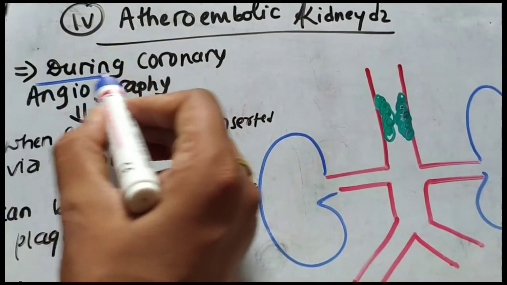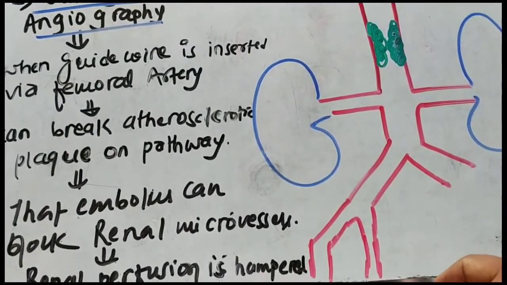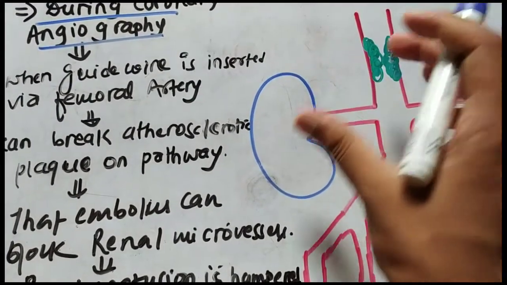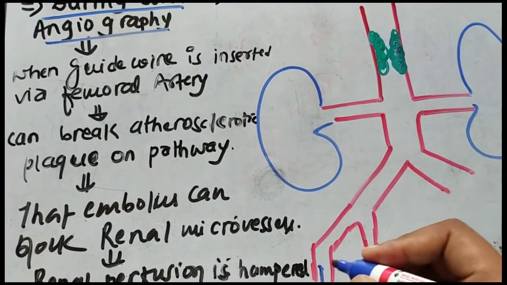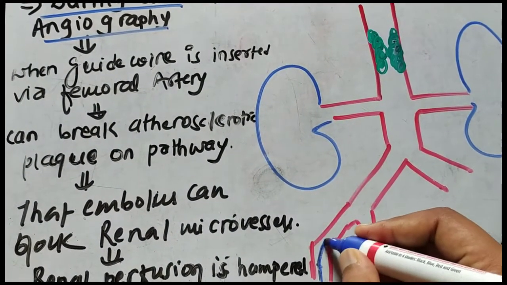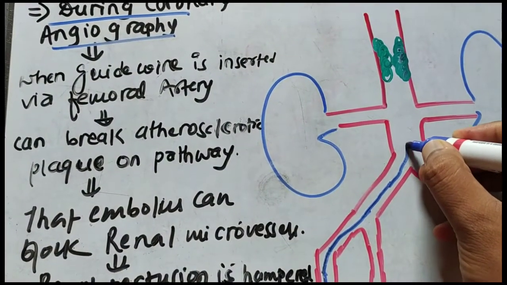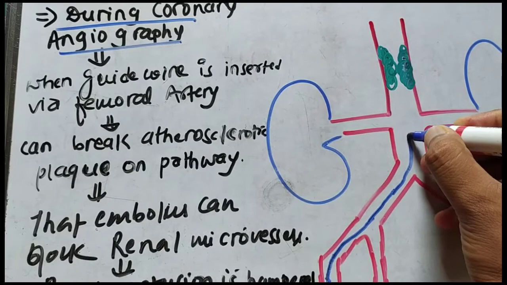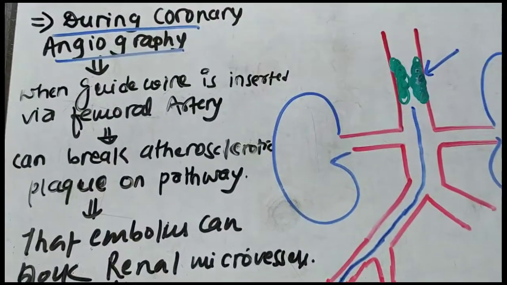Let's suppose that during the coronary angiography, the femoral vessel is taken, and a guide wire is inserted via the iliac vessel into the abdominal aorta.